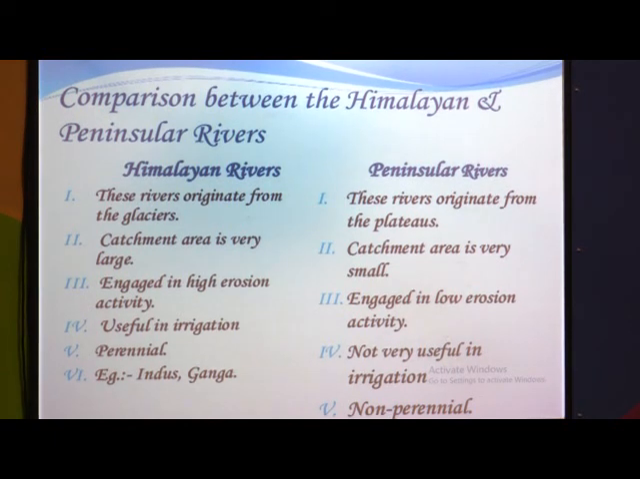The Himalayan rivers' catchment area is very large, but on the peninsular rivers, the catchment area is very small. In the Himalayan rivers, the erosion activity and the depositional activity are more, and on the peninsular rivers, there is low erosion and low deposition activity. Examples: Indus, Ganga and Brahmaputra are Himalayan rivers, and Godavari, Krishna and Kaveri are examples of peninsular rivers.